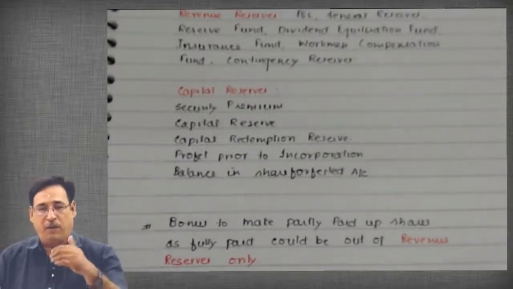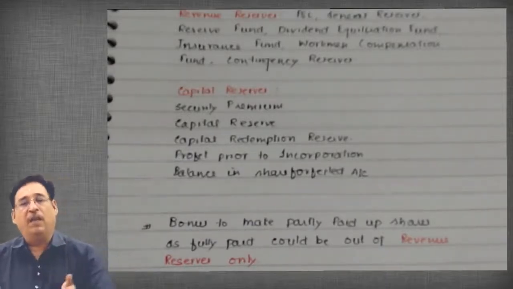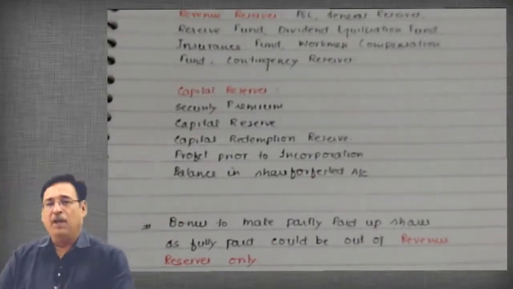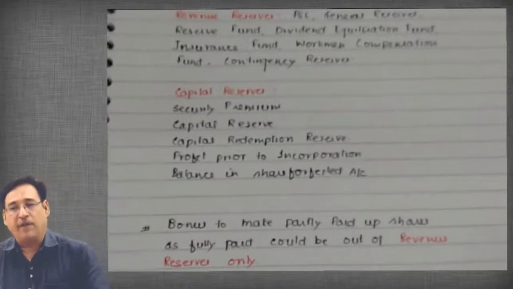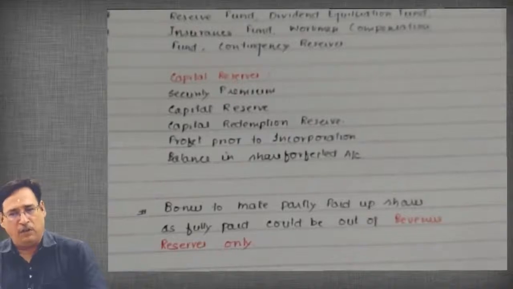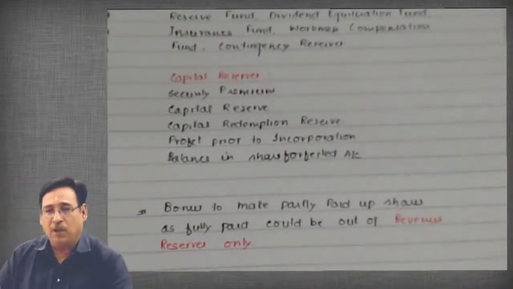That means first you are going to use the capital nature reserve and then only you should go for revenue nature reserve. We'll talk about that particular point when we pick up the practical part. As I've already told you, we are going to discuss all this at length. You need not worry on that particular count, correct?